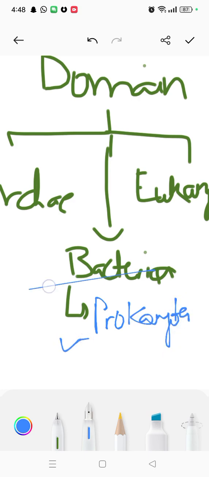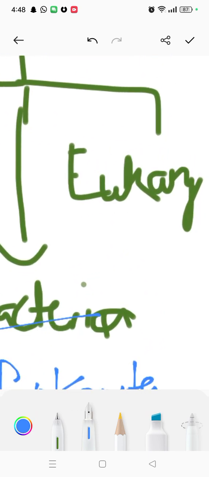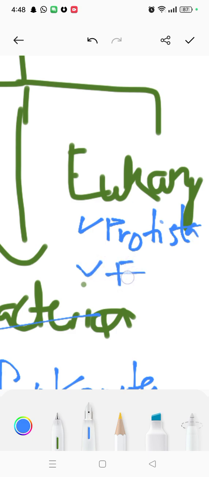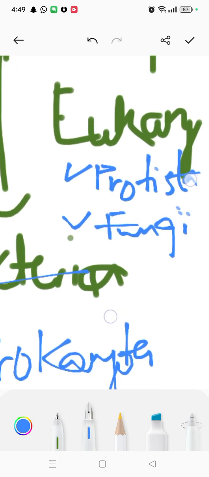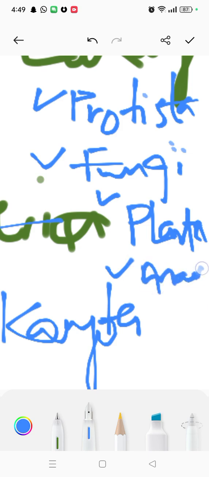But in Eukarya you will find a few other things like Protista, fungi, which have another name, Mycota, plantae, and animalia. These basic classifications were all done in eukaryotes.